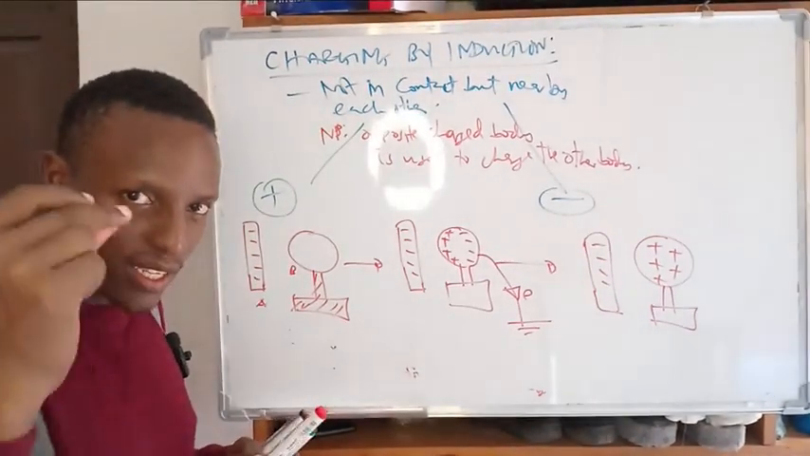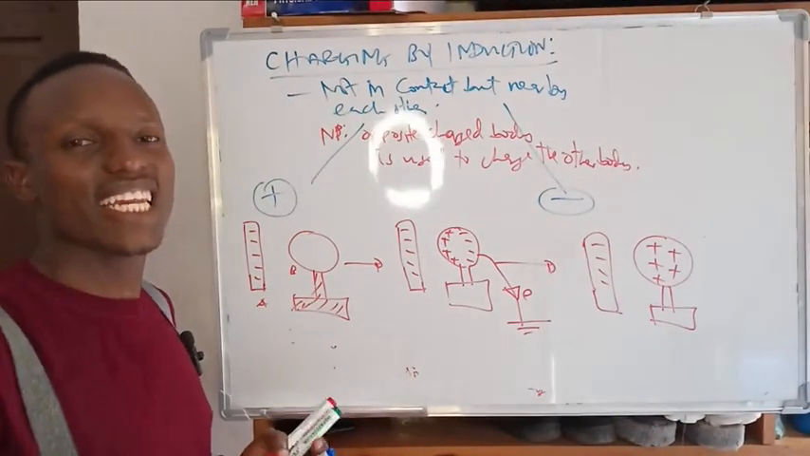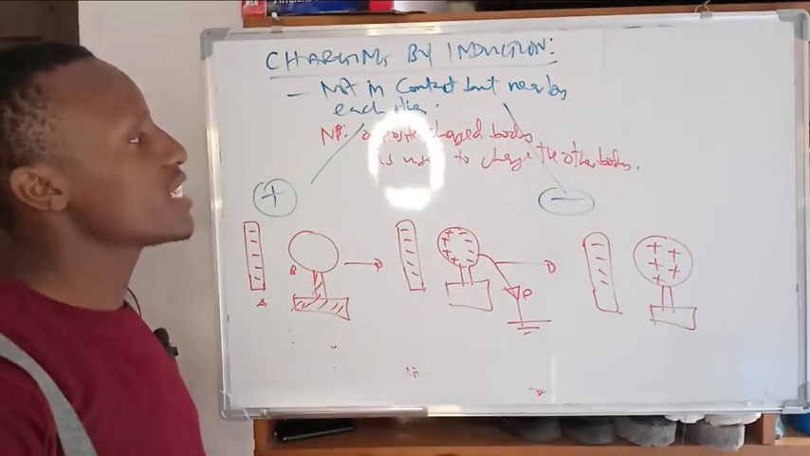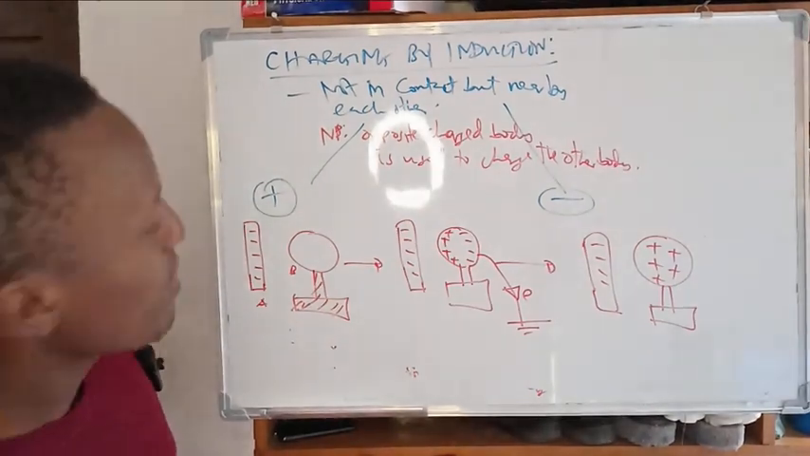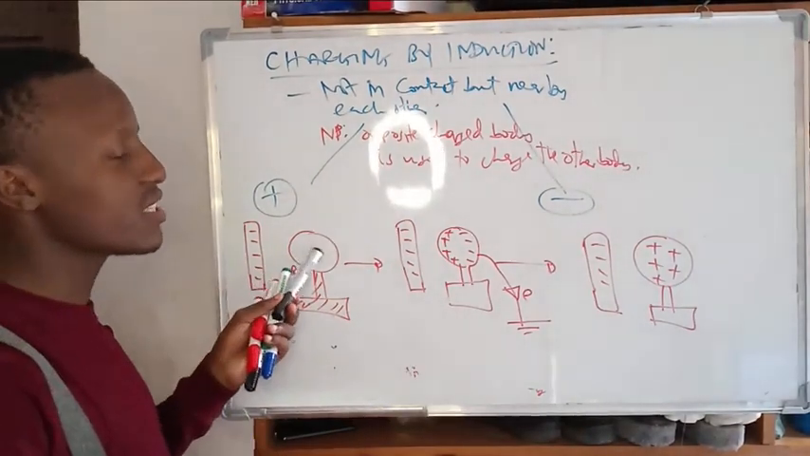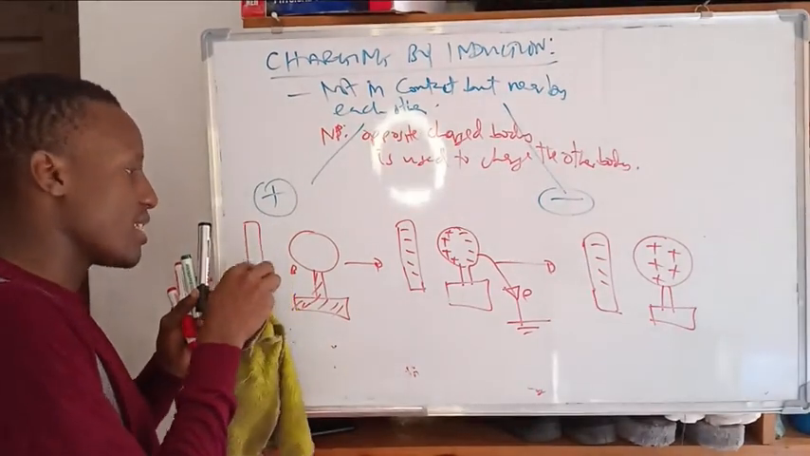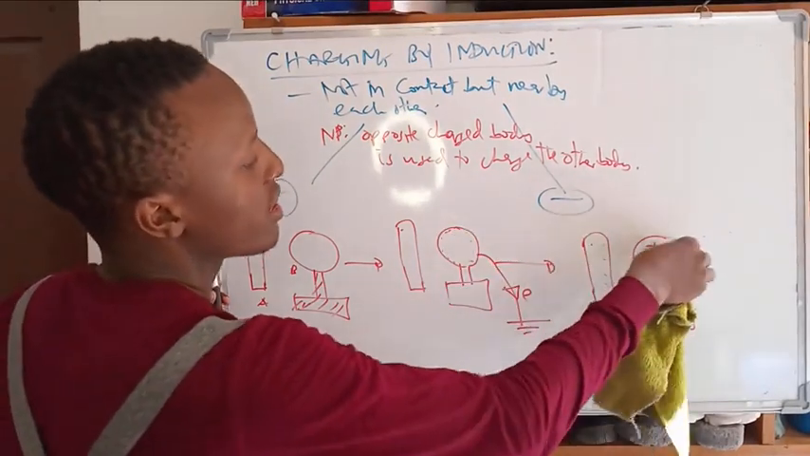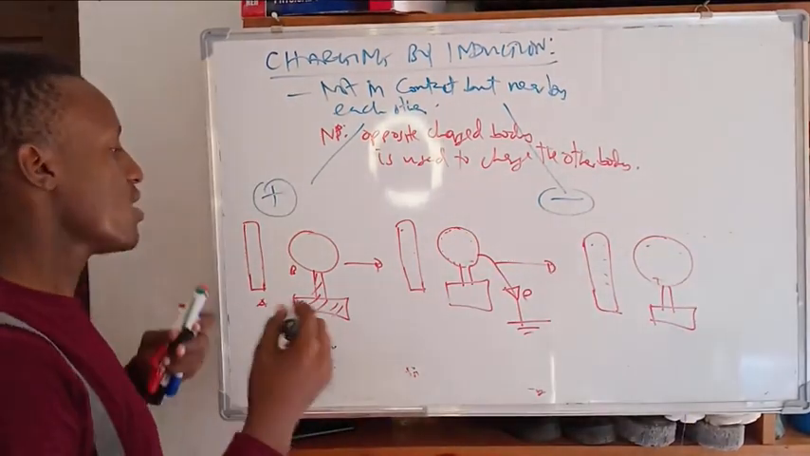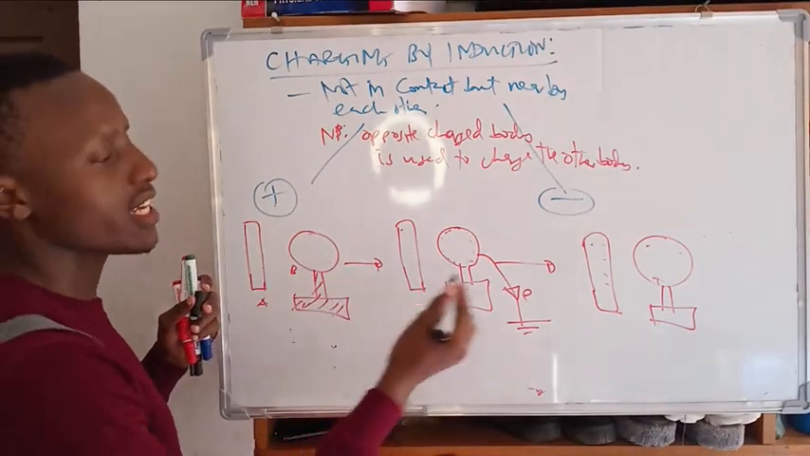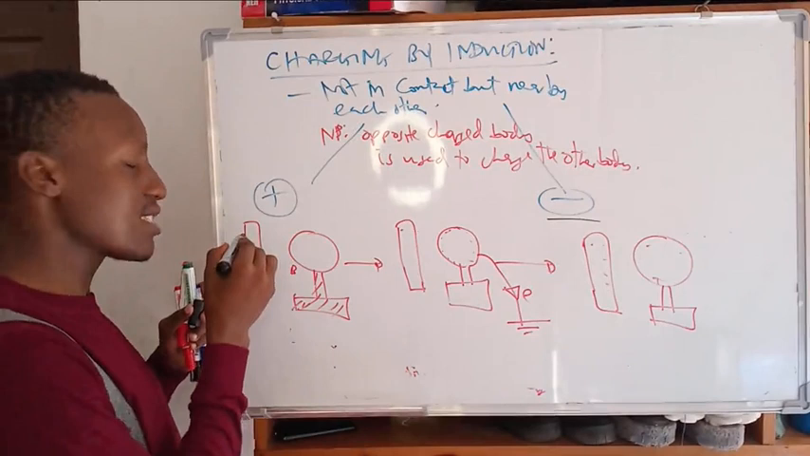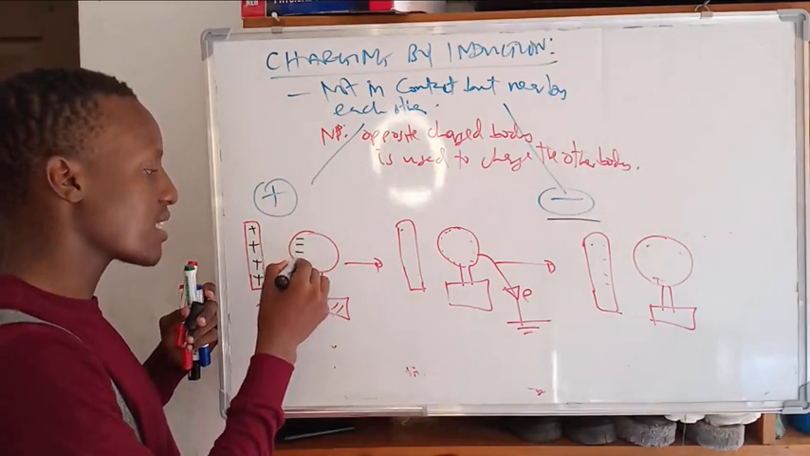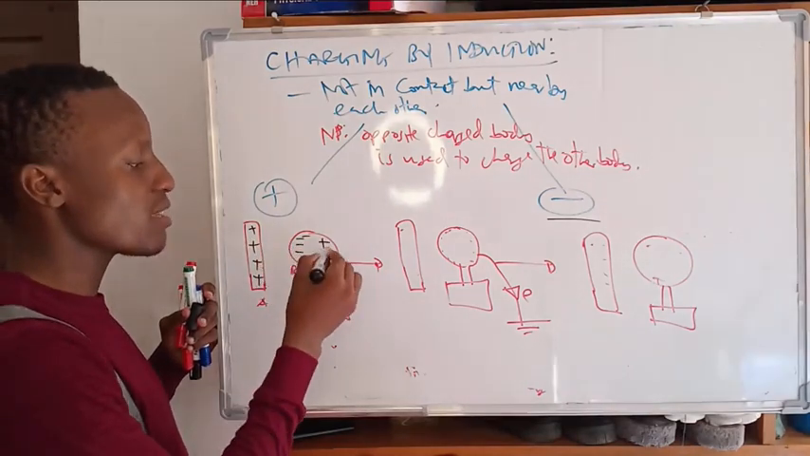But get me clear: when you want to charge the body negatively, you use the positive charge, the opposite charge. For example, I want to charge this body negatively, so I use the positive. The electrons are attracted to this side, so the other side remains positive.